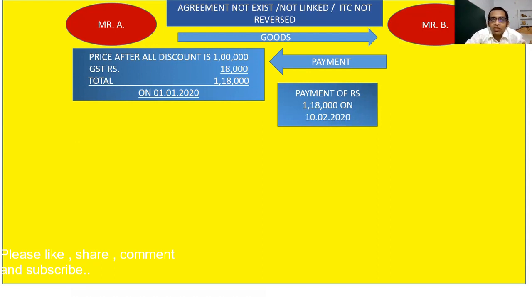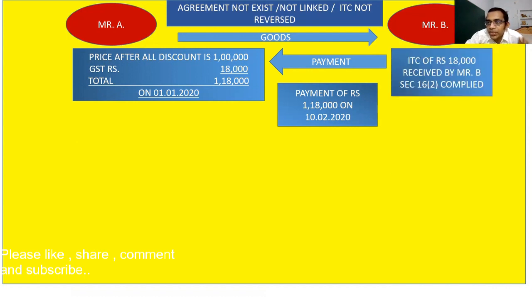So the first invoice was raised in such a manner that the price after all discount was rupees 1 lakh, and GST was rupees 18,000, and ITC of rupees 18,000 was received by Mr. B. We are assuming the conditions of section 16 subsection 2 have already been complied with by Mr. B. It means he has received the goods, received the invoice, and he has filed the return, whatever conditions section 16 subsection 2 imposes.